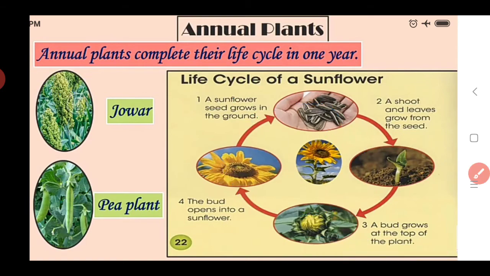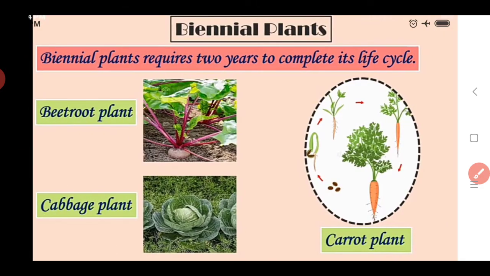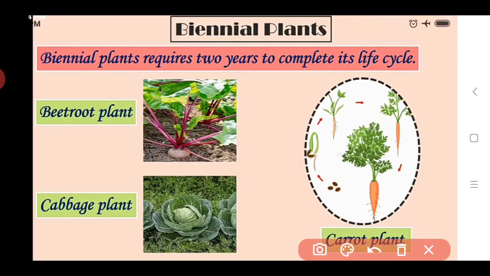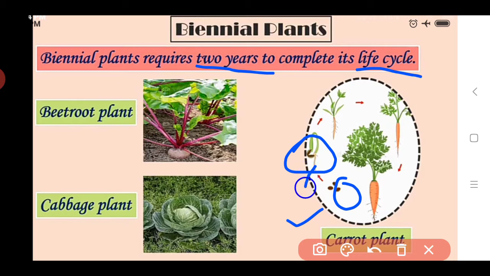And then we see another type, that is the biennial plants. What are biennial plants? Biennial plants are the plants which require 2 years to complete their life cycle. If we see the example of carrot plant, if we sow the seeds of this carrot, then there is also development of the shoot and root system. Leaves also appear, that is the part which grows above the soil and the part which grows inside the soil.